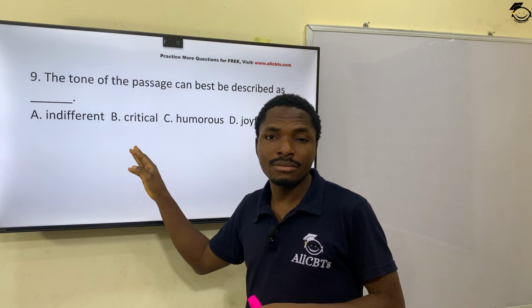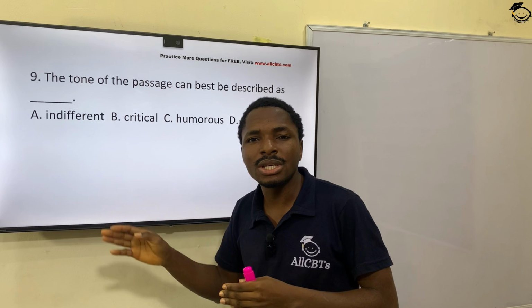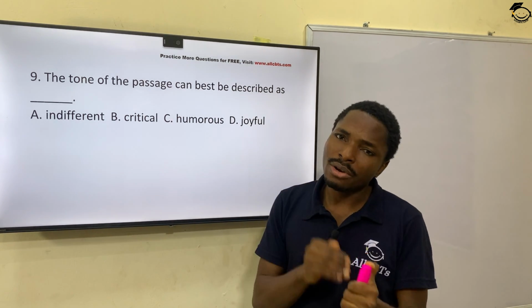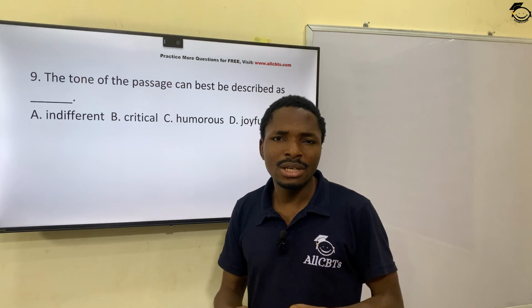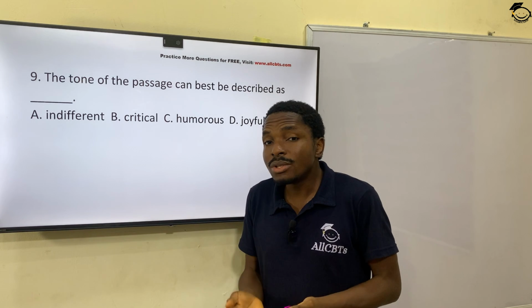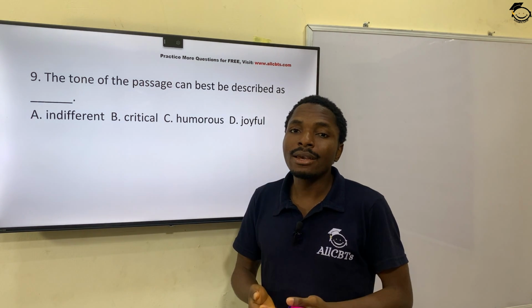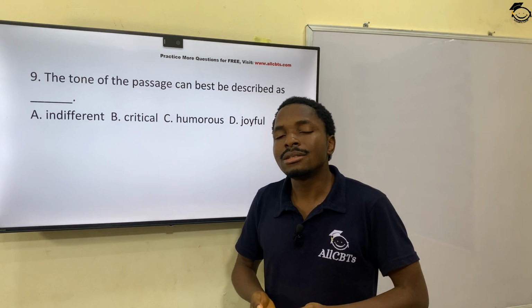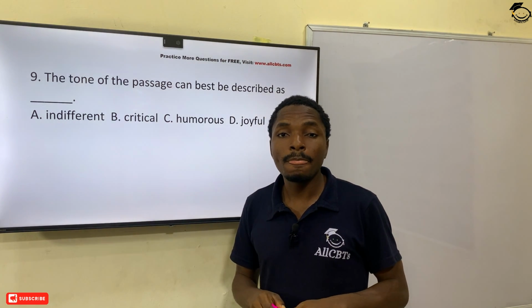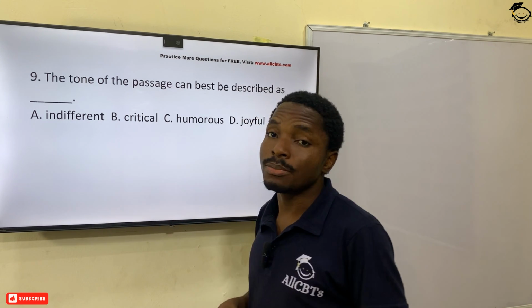It's critical. The correct option is critical because it drives home the reason why there is hunger. It gives us the reason. It lets us know that there is abundance, but there is hunger. So it lets us know that these are the reasons why the writer thinks that there is hunger in nations or in families. Okay, so he gives us his biased opinion.